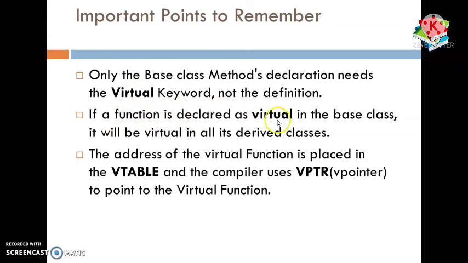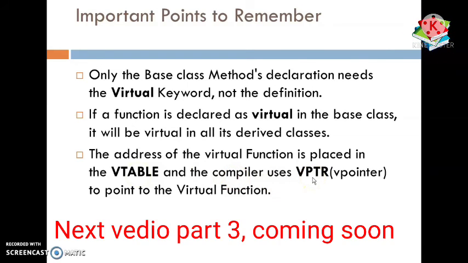If the function is declared as virtual in the base class, it will be virtual in all its derived classes because it is overridden. The address of a virtual function is stored in a vtable, that is called the virtual table, and the compiler uses a vpointer, that is called the virtual pointer, to point to the virtual functions.